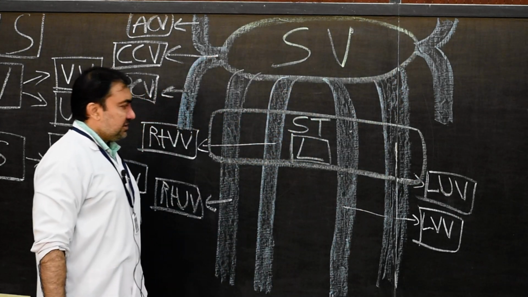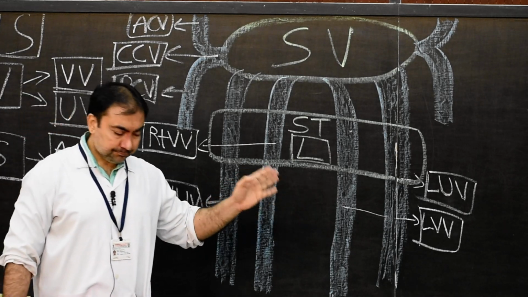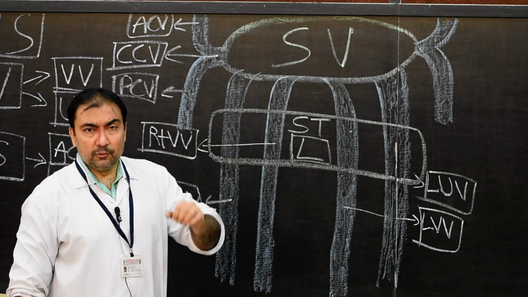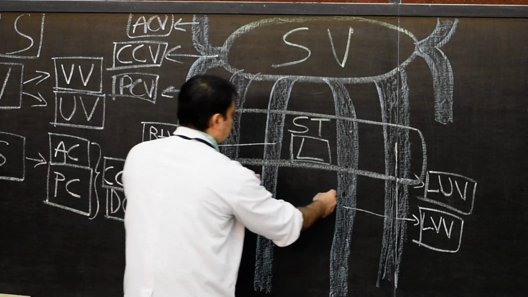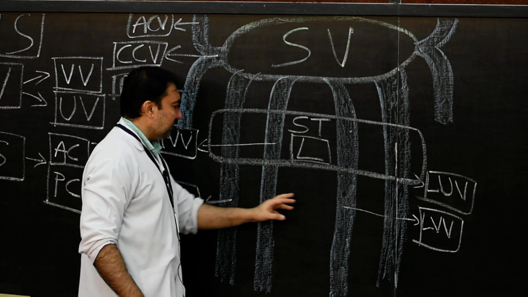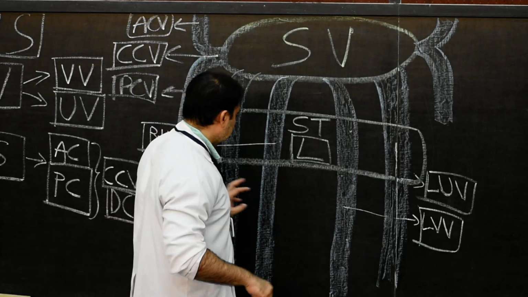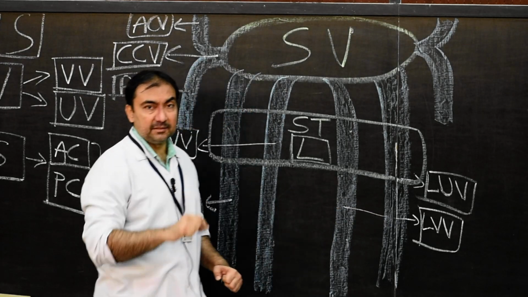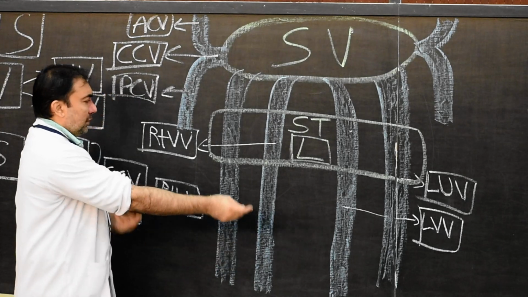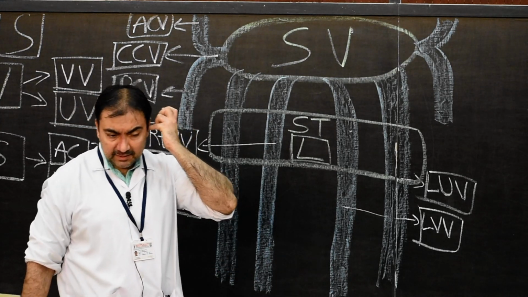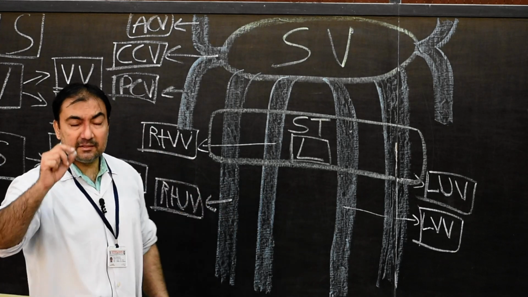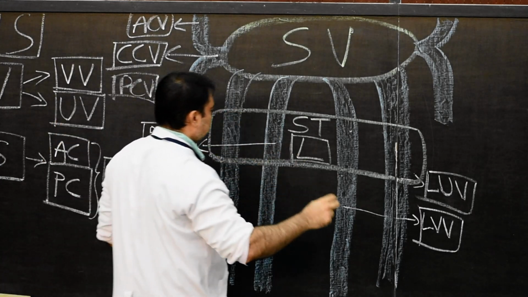Here we finish the initial first part of the introduction of the visceral veins as well as somatic veins. Visceral veins means right and left vitelline and right and left umbilical. Vitelline veins come from the yolk sac, and umbilical veins come from the placenta. Now what changes will take place? Now we consider the development of portal vein. So the first vein which we consider is the development of portal vein.